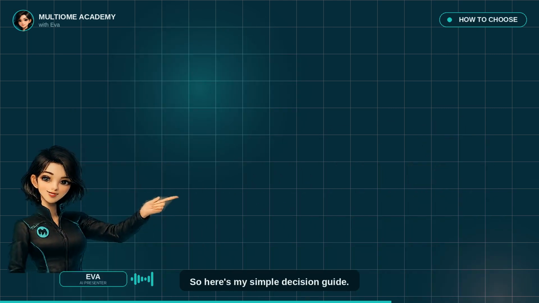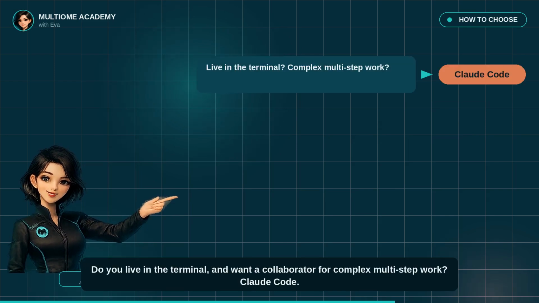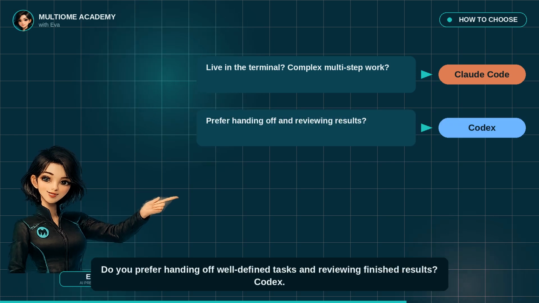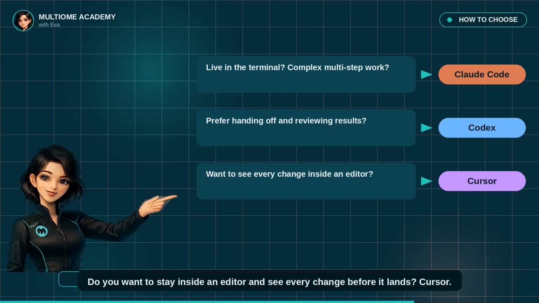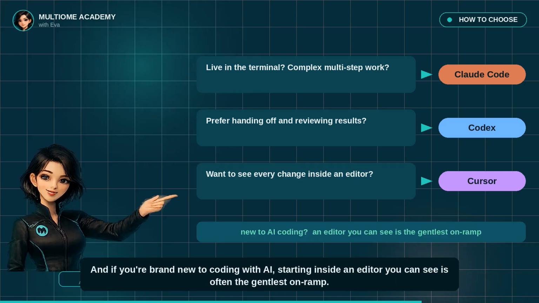So here's my simple decision guide. Do you live in the terminal and want a collaborator for complex multi-step work? Claude Code. Do you prefer handing off well-defined tasks and reviewing finished results? Codex. Do you want to stay inside an editor and see every change before it lands? Cursor. And if you're brand new to coding with AI, starting inside an editor you can see is often the gentlest on-ramp.